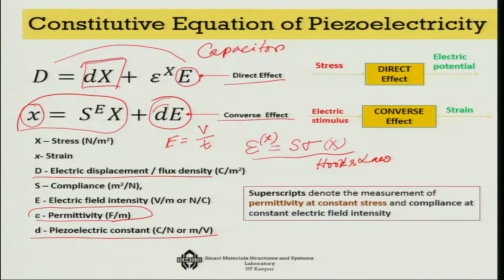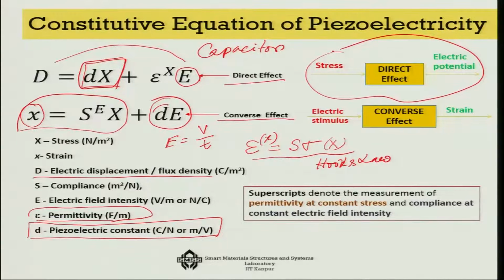The addition of the dX part, where actually once again capital X is the stress and small d is the electromechanical coupling coefficient or piezoelectric constant, that actually says that yes, you can generate charge not only by applying a voltage but also by applying stress. That's what is the direct effect. So you have two different effects defined by two different equations, in which part of the equations are already known to you. It's this additional part which we are considering that gives us the effect of piezoelectricity.